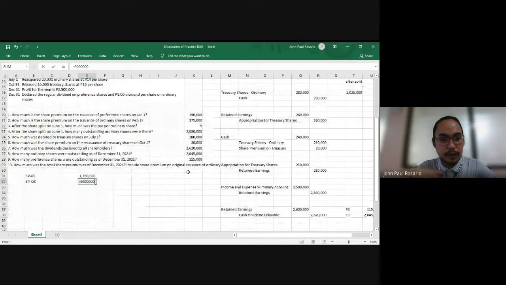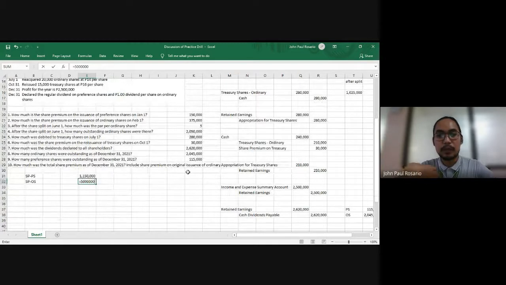For our share premium on ordinary shares original issuance, we originally have a balance of 5 million pesos here. And then the additional original issuance affecting share premium on ordinary shares was only on February 1, where we had a share premium of 375,000 pesos. That will give us a total of 5,375,000 share premium on the original issuance of ordinary shares.